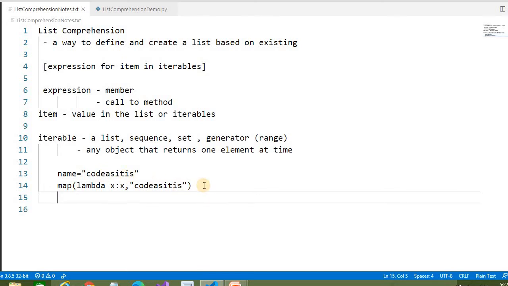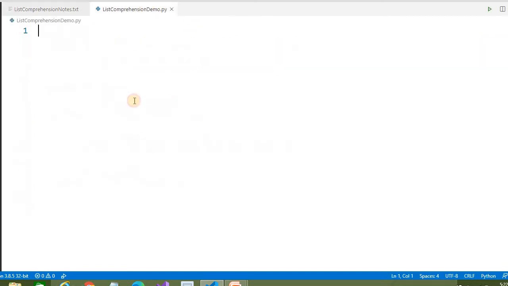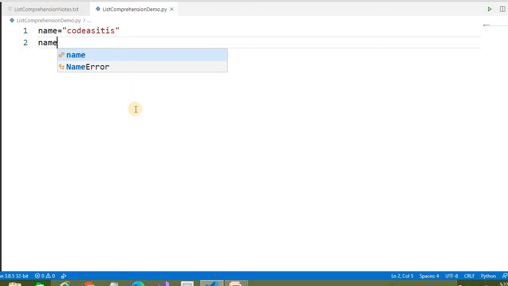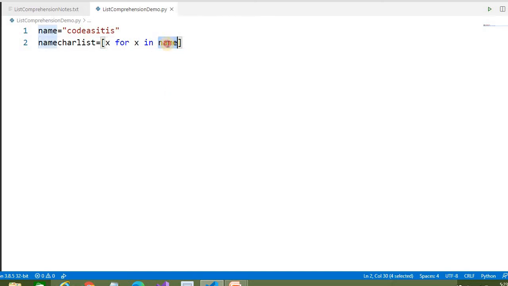If we write the same thing with list comprehension, how do we write it? We write x for x in name. Let's try to run this. We can create one variable, name, which contains "code as it is", and write name_char_list equals x for x in name. Right? Because name should be iterable. Either we can pass the name, or we directly write "code as it is" here. Both have the same answer.